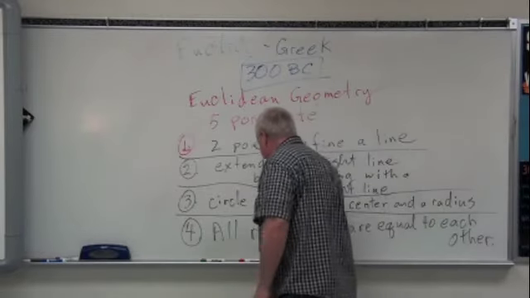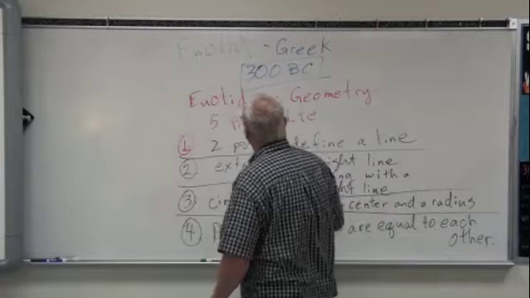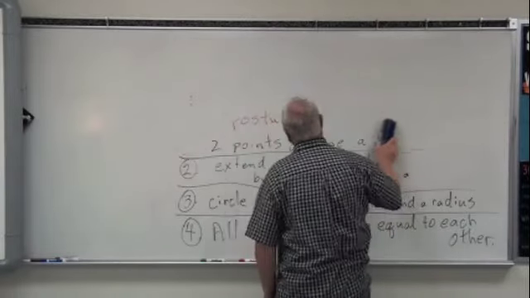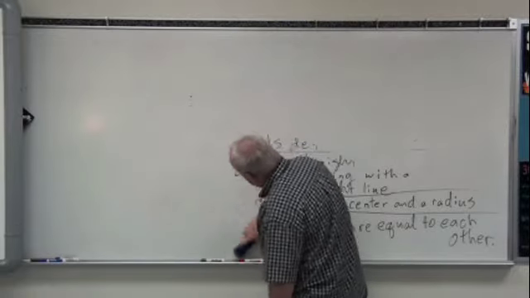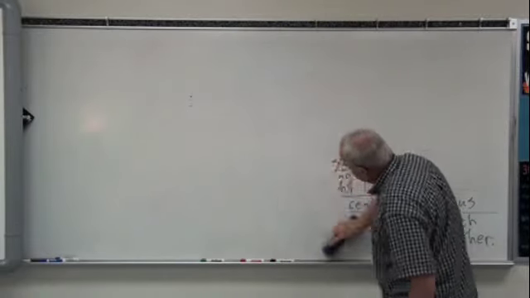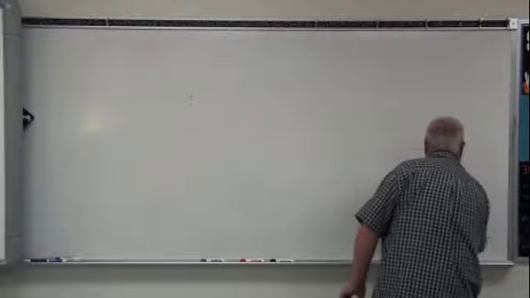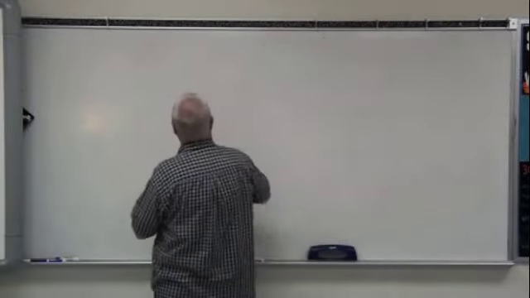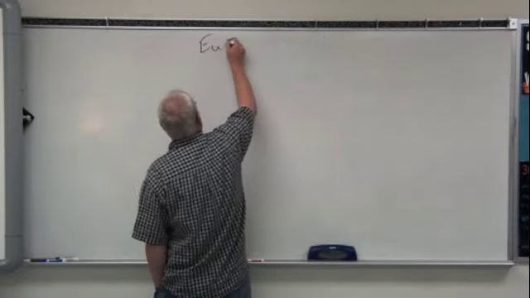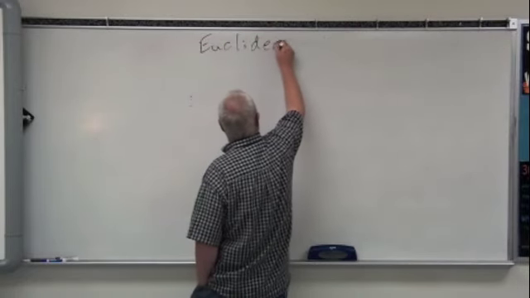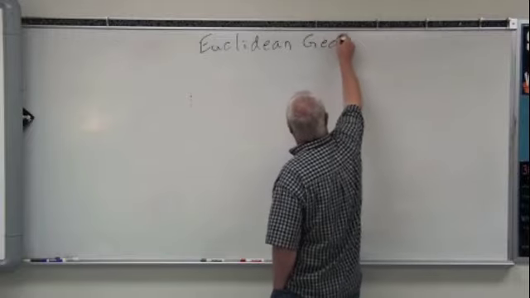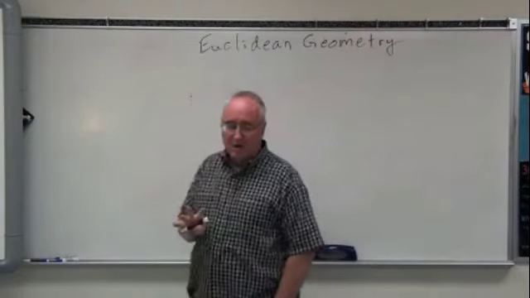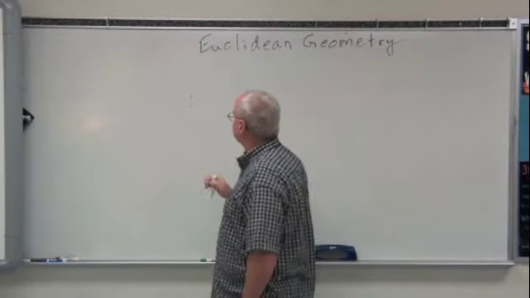Now we're going to start over with the fifth one because it's very important. Remember Euclid, about 300 BC, wrote a book called Euclid's Elements, and in it he described what we now call Euclidean geometry, which is what we're going to be studying this year. First four postulates we just stated.